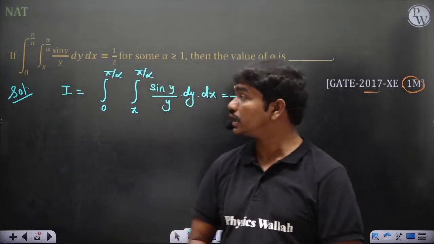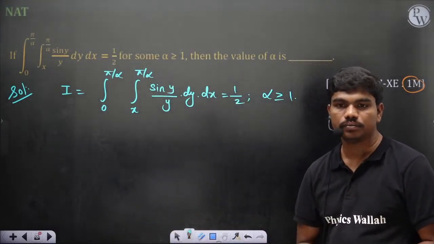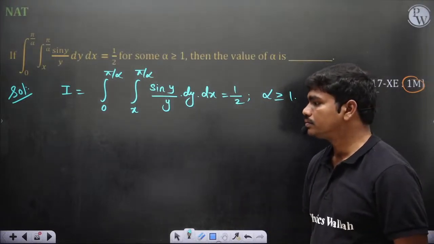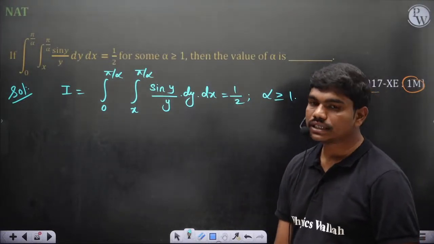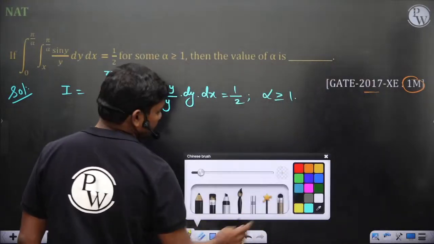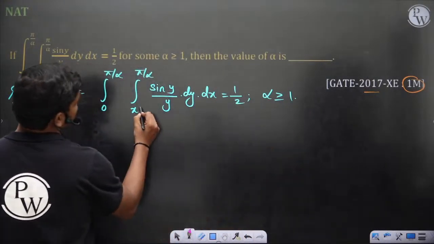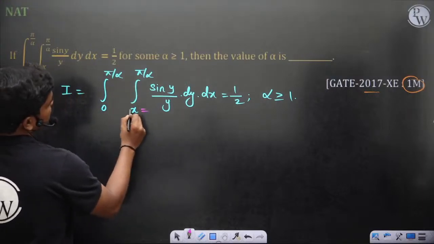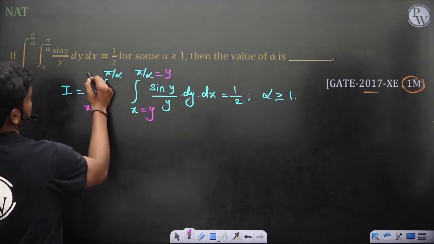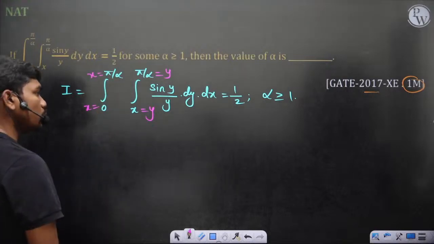So then let's solve this question. I is equal to the integral from 0 to pi. First of all, clearly these are functions of y. Sorry, these are x functions, so these are y limits and this is x limits, so x goes up to pi by alpha.